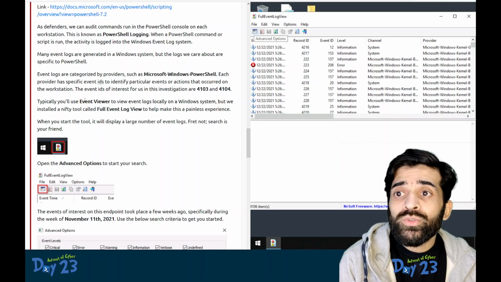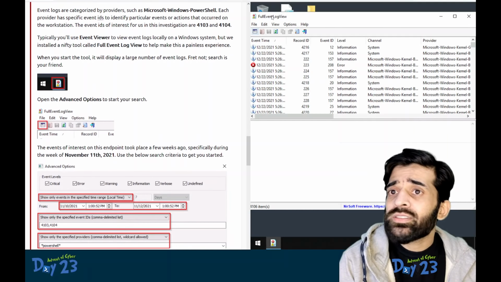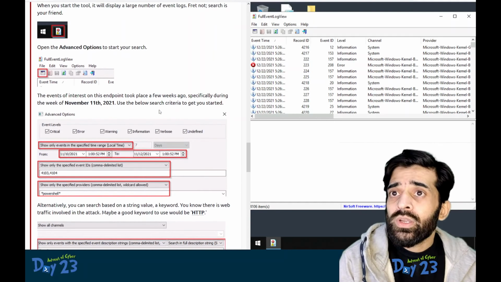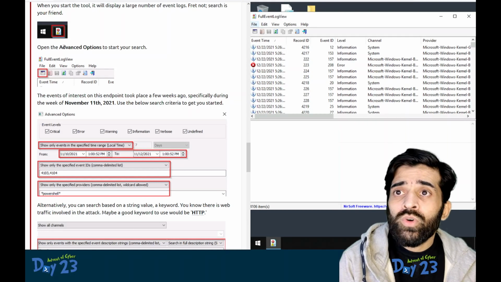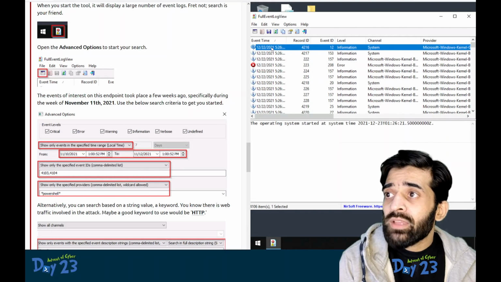Typically we use Event Viewer to view event logs locally on the Windows machine, but we installed a nifty tool called Full Event Log View to make this a painless experience. Now let's start this application. We are following all the steps that are mentioned here. Okay, we started the machine, started the application, and opened the advanced options.